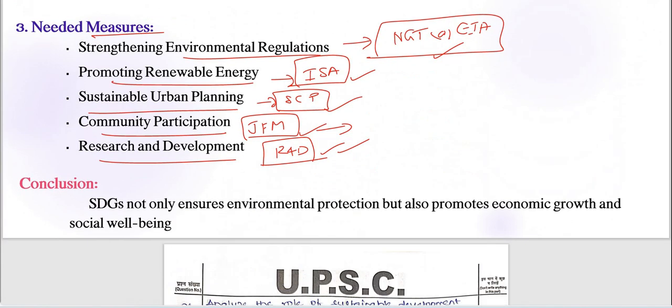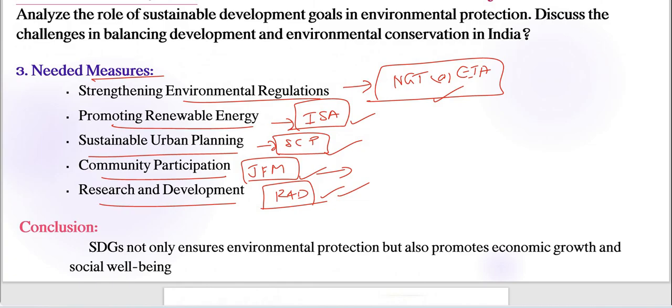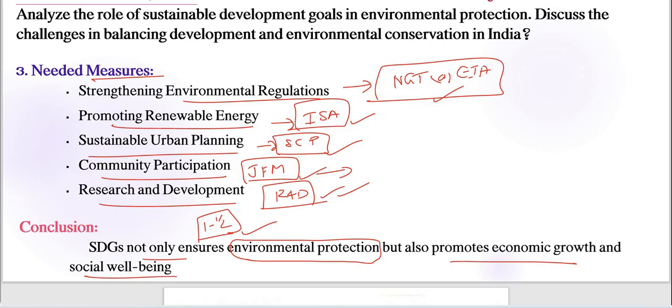So next we need to conclude with a small conclusion part, that is 1 to 1.5 lines with a futuristic note, right? So here we can conclude like: India's commitment to SDGs not only ensures environmental protection, but also promotes economic growth and social well-being, right? That is what we can include here.